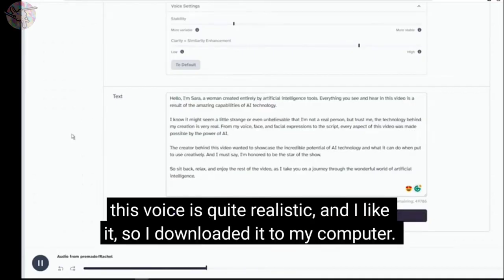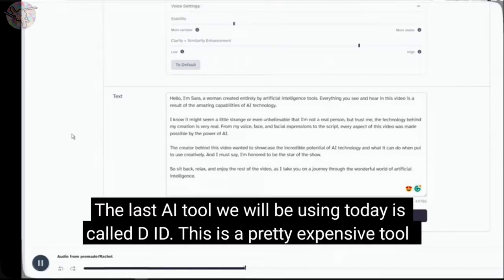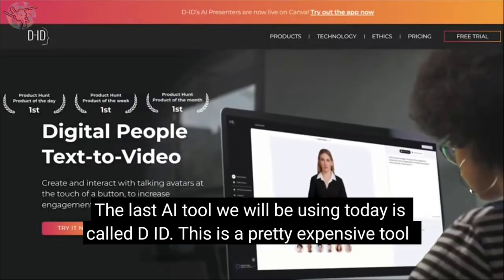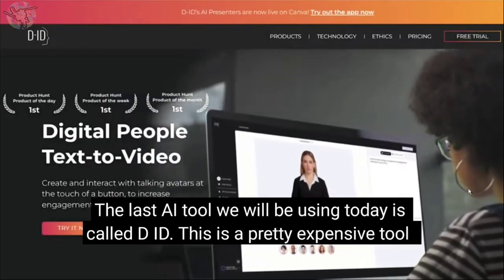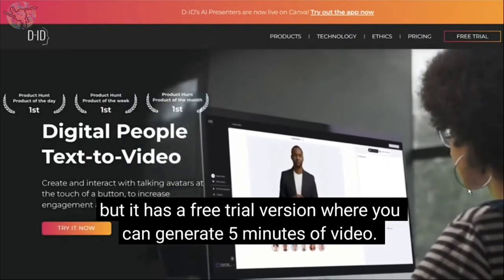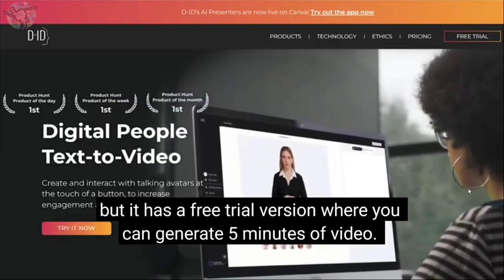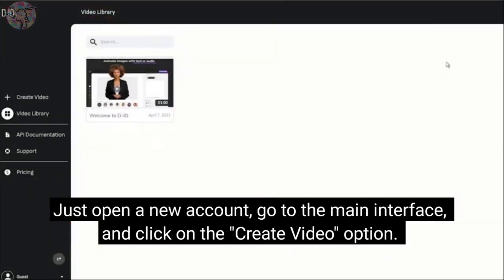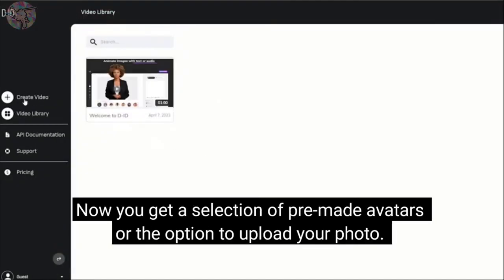As you can hear, this voice is quite realistic and I like it, so I downloaded it to my computer. The last AI tool we will be using today is called DID. This is a pretty expensive tool, but it has a free trial version where you can generate 5 minutes of the video. Just open a new account, go to the main interface, and click on the Create Video option.